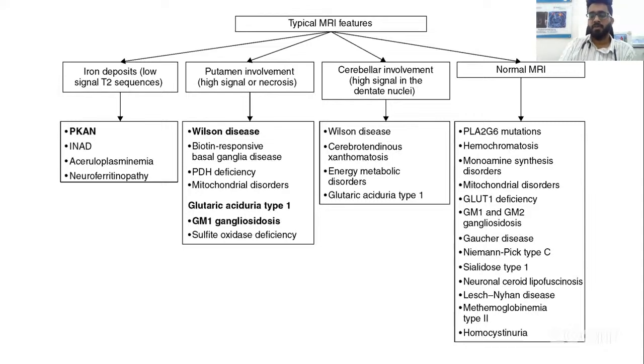Then you can go for a KF ring and then genetic testing. In the same way, iron deposits are a very characteristic feature of NBIA, especially PKAN, INAD. In children, MPAN, BPAN can also present. You have iron deposits shown as T2 hypointensities. So depending on these various typical MRI features, they also give a clue for etiological diagnosis of the movement disorder.